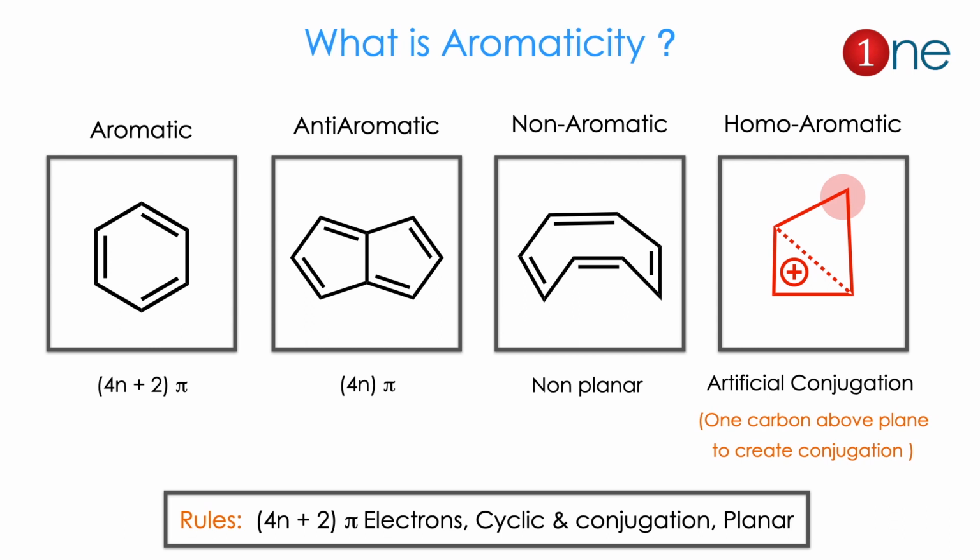Let us see the prime examples for aromaticity. For aromatic, as you know, 4n plus 2 electrons will be there. For anti-aromatic, 4n pi electrons will be there. For non-aromatic, here cyclooctatetraene is a non-planar compound, that's why it's non-aromatic. Homoaromatic means artificial conjugation, where one atom goes out of the plane to create the conjugation. So you should know the rule, which is 4n plus 2 pi electrons or 4n electrons. It should be cyclic, with conjugation of electrons and planarity.